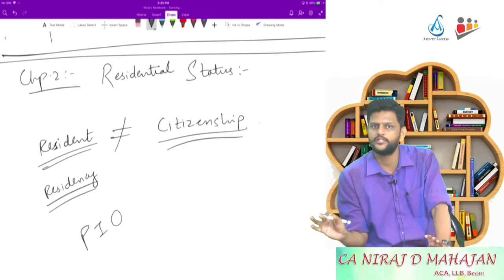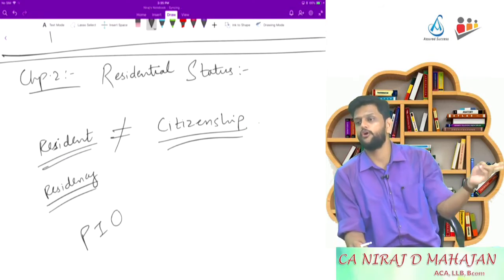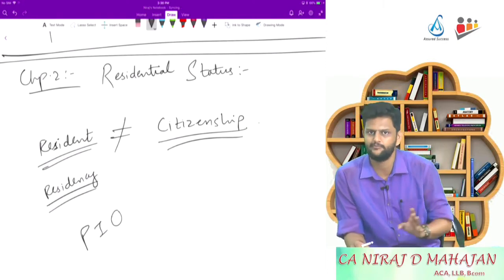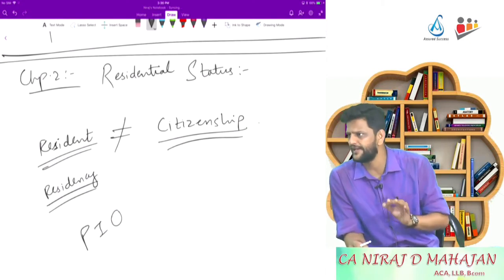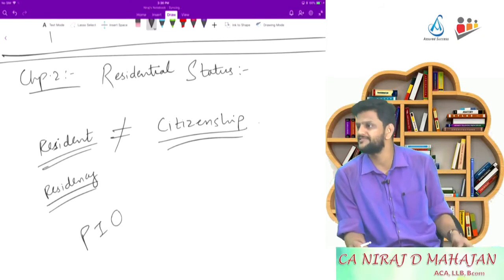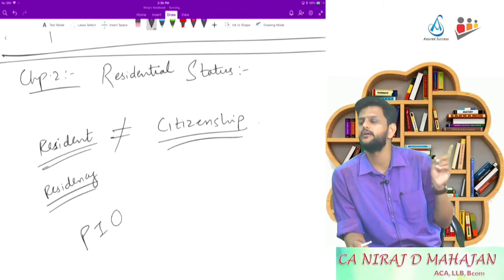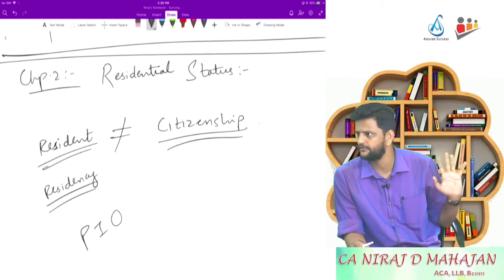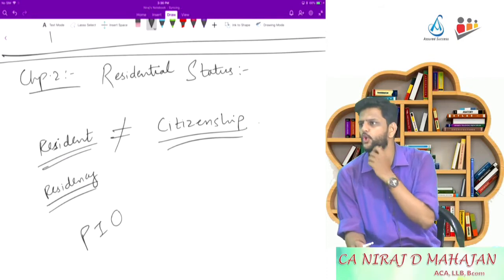Understood this? So don't keep in mind that foreigners cannot file income tax returns of India, that foreigners cannot pay tax in India, that foreigners cannot apply for PAN in India. This is a wrong concept. Citizenship has nothing to do with income tax or residency in India. That's why when you had asked how persons can file income tax returns from outside India, those income tax returns are filed by non-residents also. So don't use the word citizenship in this chapter. We are concerned with residency. Check residence and scope of total income.